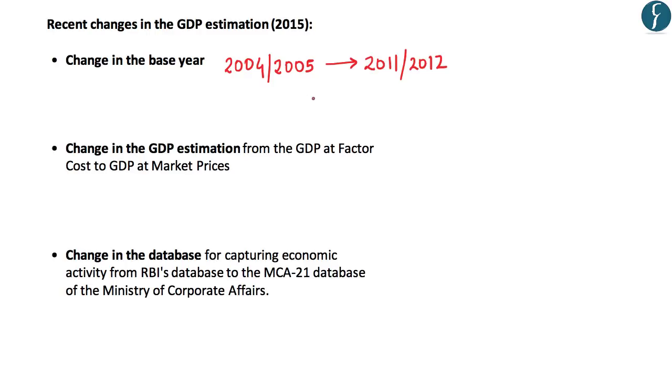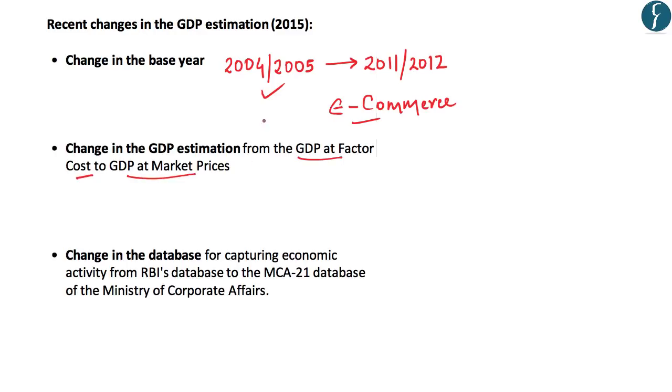As we know, our economy keeps on changing and there are new goods and services which keep on adding to our existing economic setup. For example, e-commerce is a new entrant to our economic landscape, but earlier in 2004-5, we did not take into account the goods and services added by e-commerce.